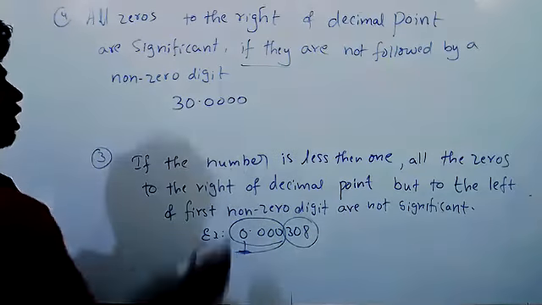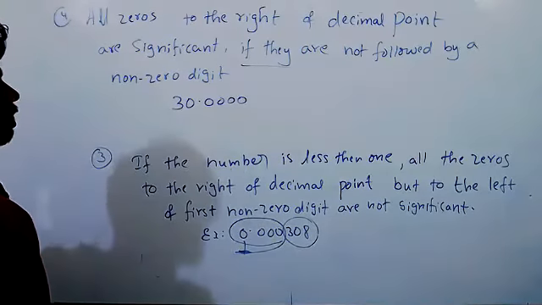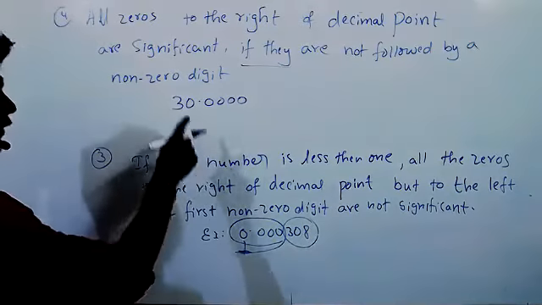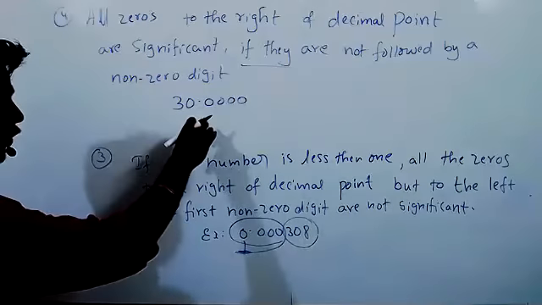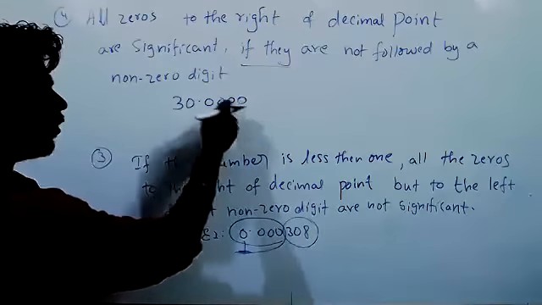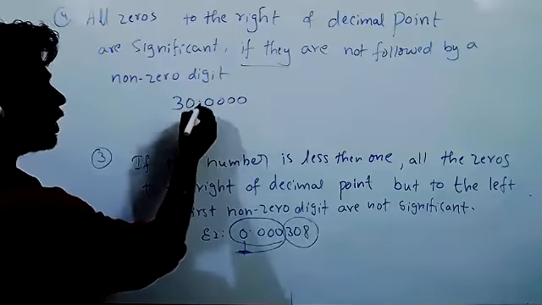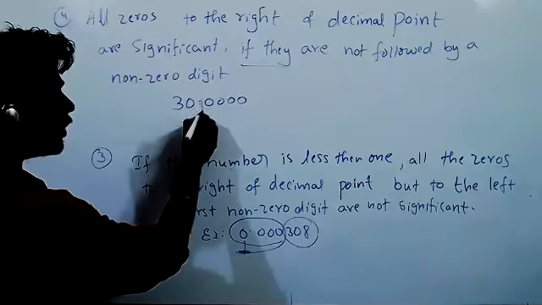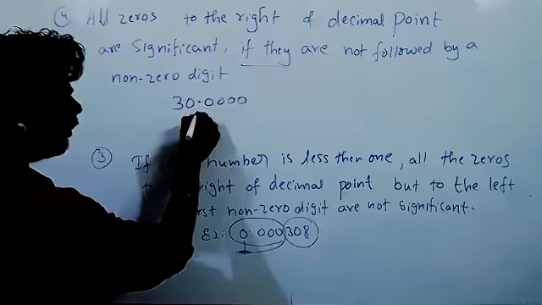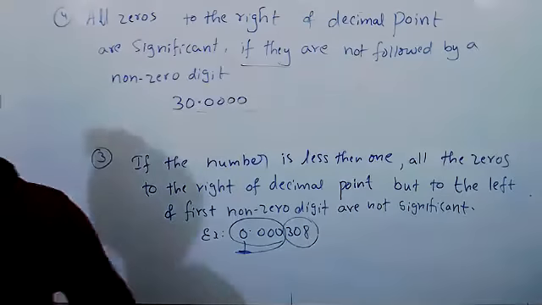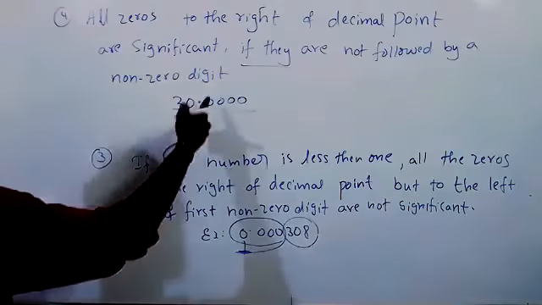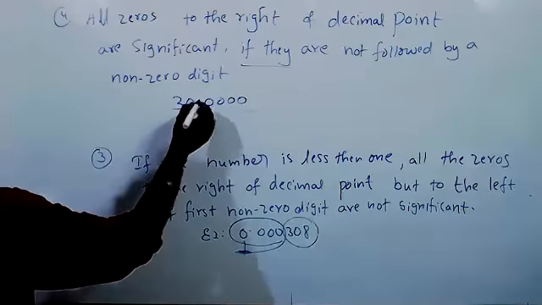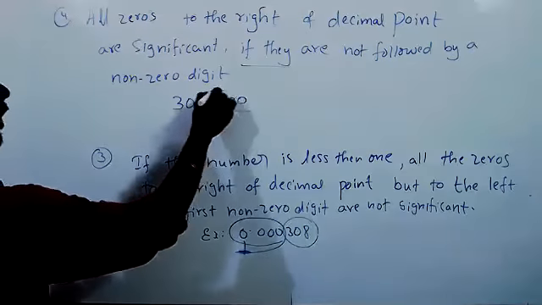Okay, but here these zeros are not between two non-zero numbers. According to the fourth rule, after the decimal point, if these zeros are not following any non-zero digit, then these are significant only. If they are following a non-zero digit like this, then these are not.